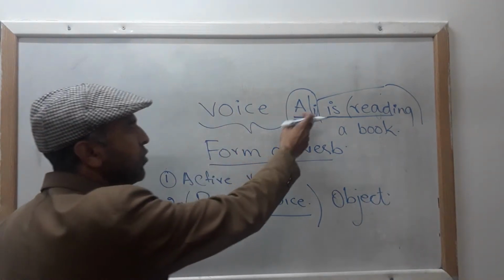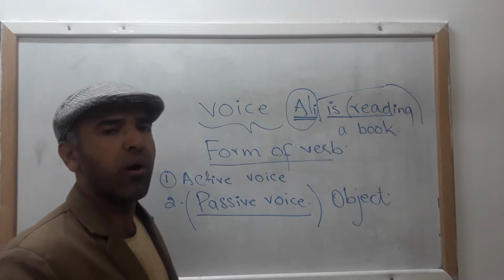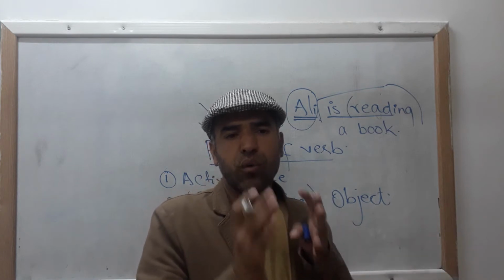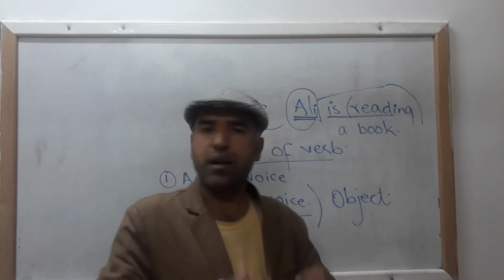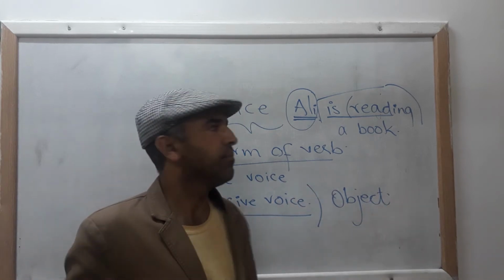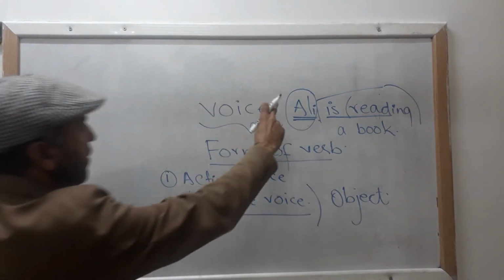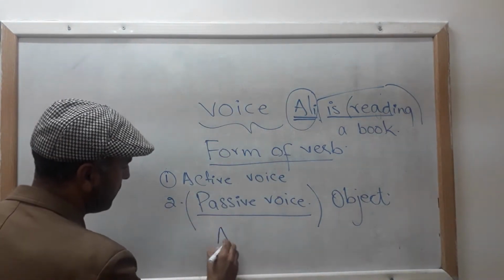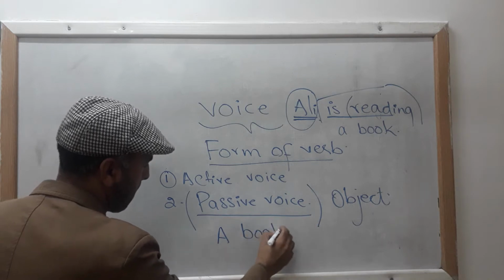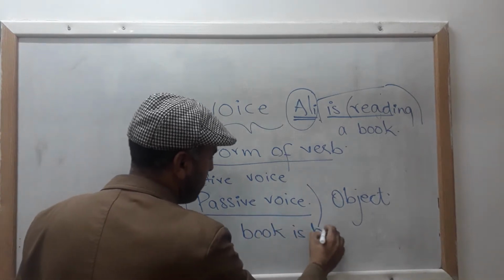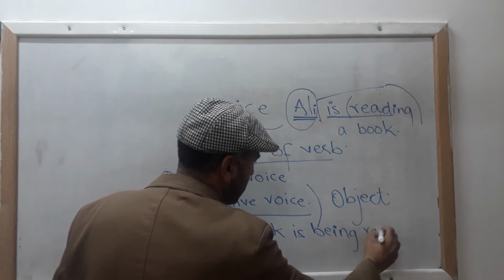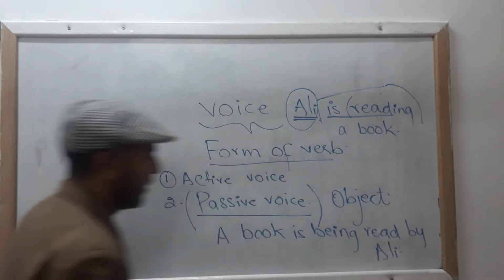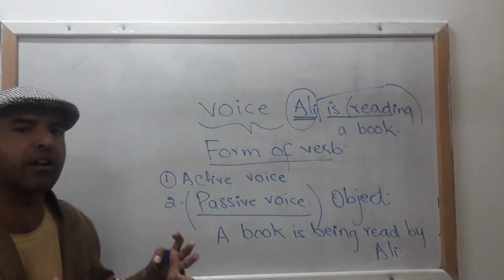Clear? Now, later I shall be telling you what are the fundamental rules that we have to abide by when we convert or change active into passive. And I will be changing one by one. So, here if I convert or change this sentence into passive voice, it would be: a book is being read by Ali. Okay, now look, a book is being read by Ali.